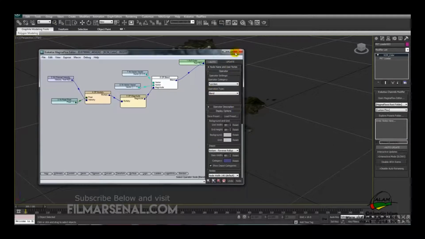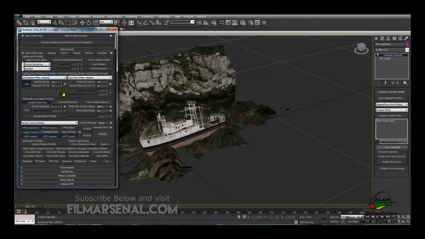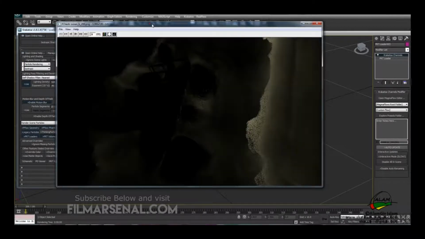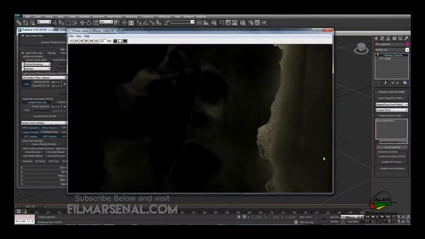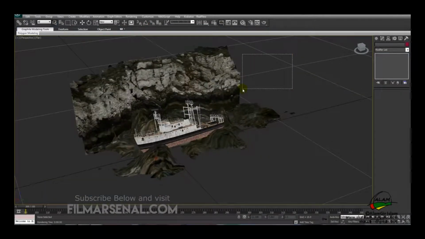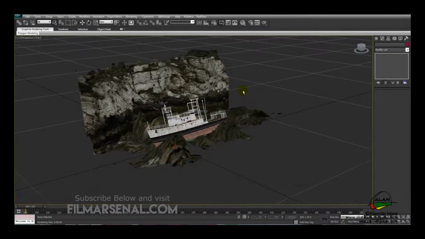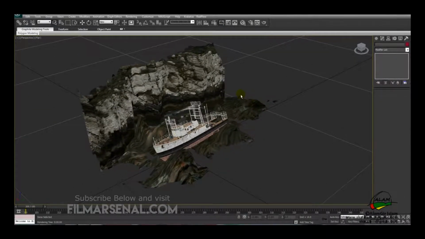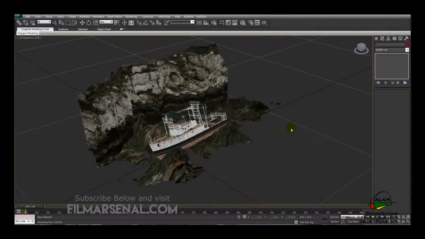And now we can close this magma flow editor, open up Krakatoa, and with the same values as before we'll hit render, and we'll get something which is like this. So now we'll render out the sequence in the same way we have done before, and then we can composite the different passes in Nuke.